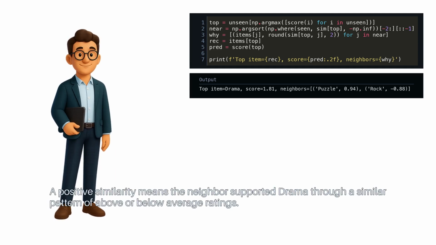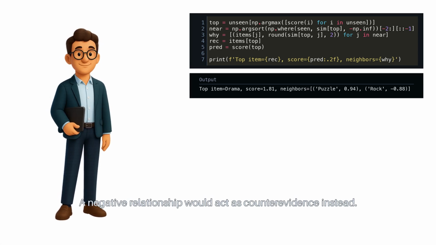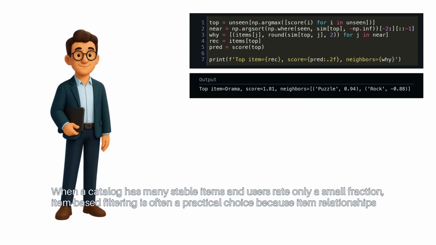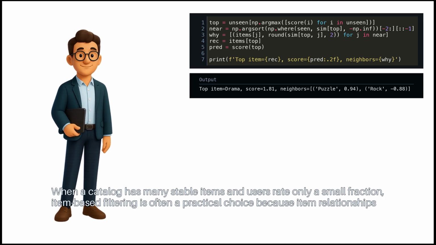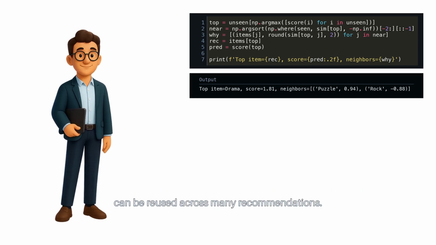A positive similarity means the neighbor supported drama through a similar pattern of above or below average rating. A negative relationship would act as counter-evidence instead. When a catalog has many stable items and users rate only a small fraction, item-based filtering is often a practical choice because item relationships can be reused across many recommendations.